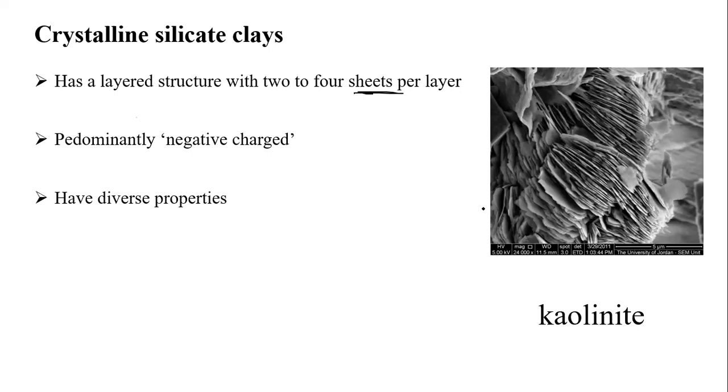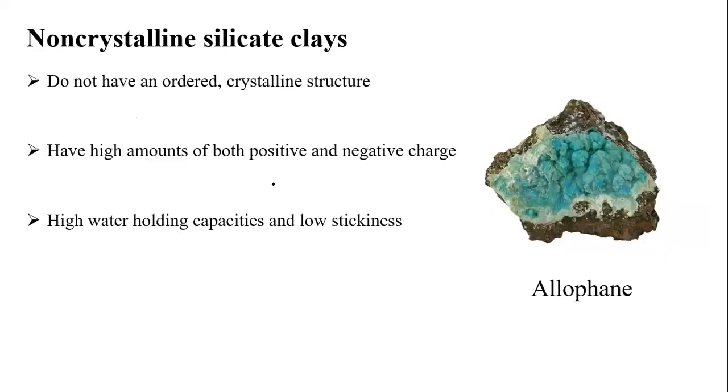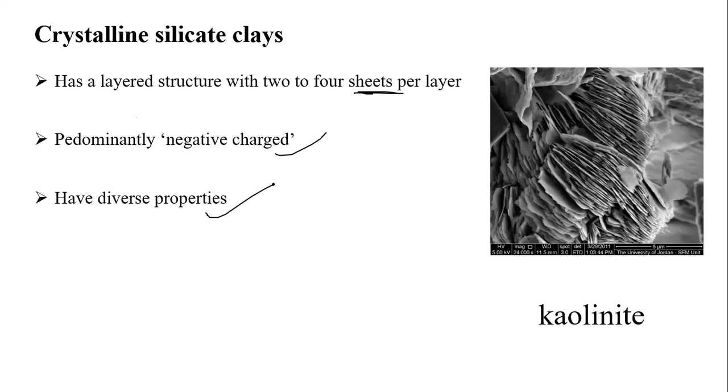In the small layer, we can see, and predominantly it will be a negative charge. Definitely there will be a negative charge because of imbalance in charge, and this negative charge will give us very diversified properties in soil. Now we will go in depth about the silicates. This is a silicate structure, students. It will have a proper layer, and in that layer there will be 2 to 4 sheets, and it will have a negative charge and very diversified properties.